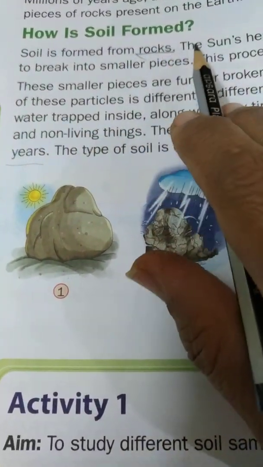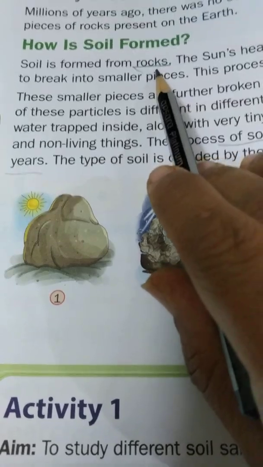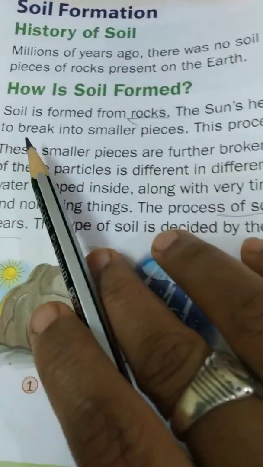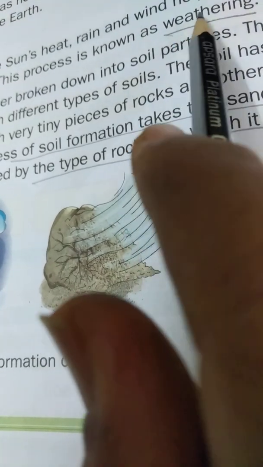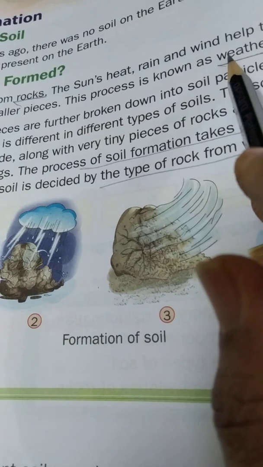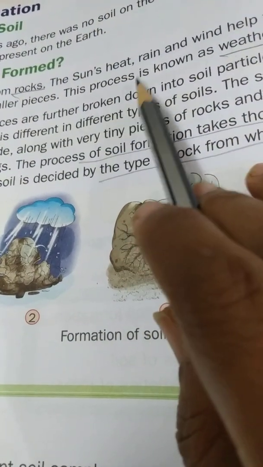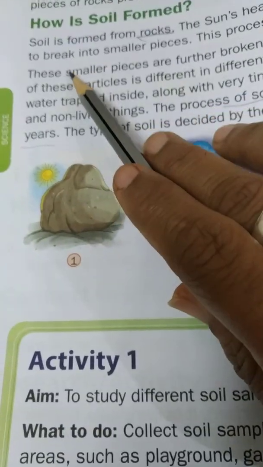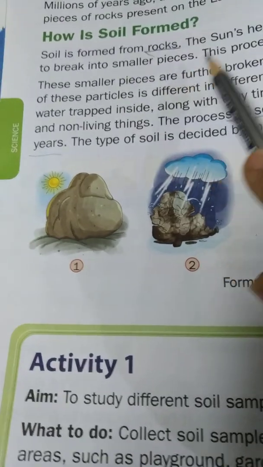How is soil formed? Soil is formed from rocks. Very important. Underline this one. Next, the sun's heat, rain, and wind help the big rocks to break into smaller pieces. This process is known as weathering. Weathering is nothing but rocks being broken into smaller pieces due to the sun's heat, rain, and wind. This process is known as weathering.